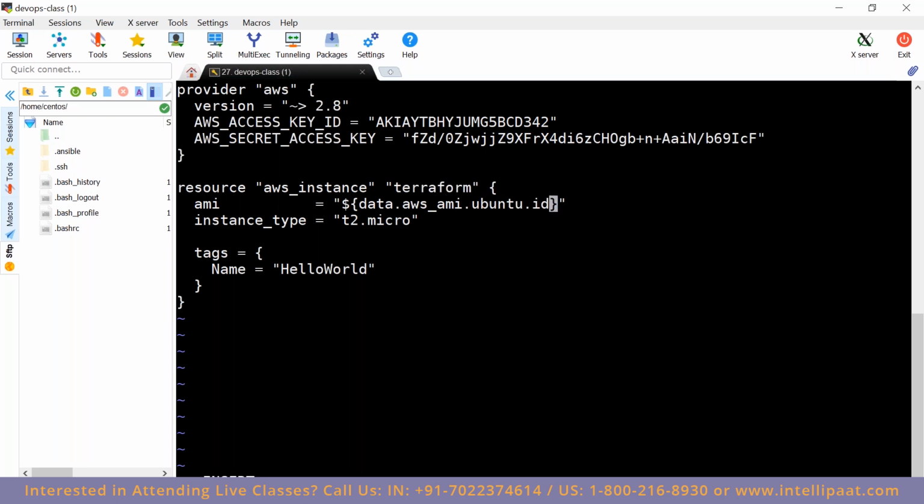I'm trying to make it simple so that you understand it. That's it. And also the top comment, that access key and secret access key, what we are doing.